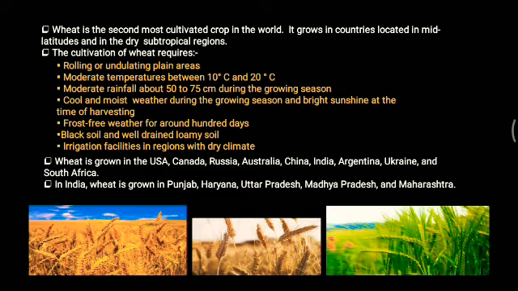Now if we see worldwide, wheat is grown in USA, Canada, Russia, Australia, China, India, Argentina, Ukraine and South Africa. In all these countries, the cultivation of wheat is done. Now in India, wheat is grown basically in Punjab and Haryana mostly, and of course Uttar Pradesh, Madhya Pradesh and Maharashtra. In all these states, wheat is mostly grown.